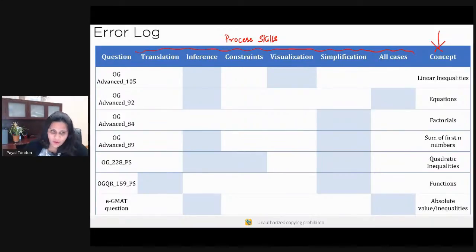Now, before I get going with this, I want to hear from you. So tell me, how many of you think about process skills when you solve quant questions? I've just mentioned certain process skills: translation, inference, constraints, visualization, simplification, and considering all cases. How many of you actively think about these process skills when you solve questions, when you build your error log, when you figure out where it is that you need to focus? So I'd like to hear some comments in the chat pod, and then we'll get going into our question solving mode.